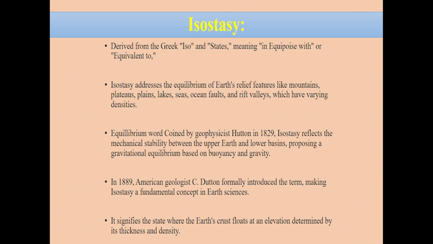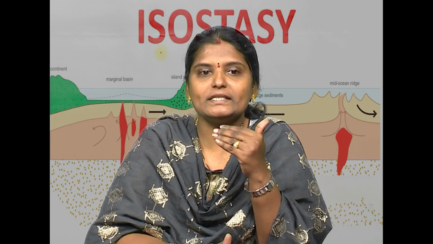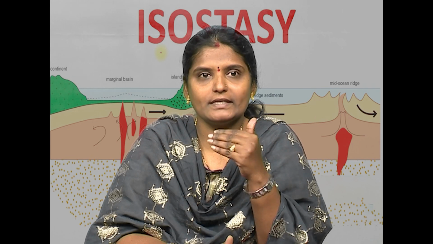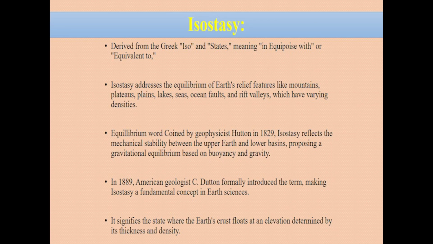This word was coined by Hutton in 1829. The main theory of isostasy is based on buoyancy and gravity. In 1889, the American geologist C. Dutton formally introduced the term, making isostasy a fundamental concept in earth sciences.